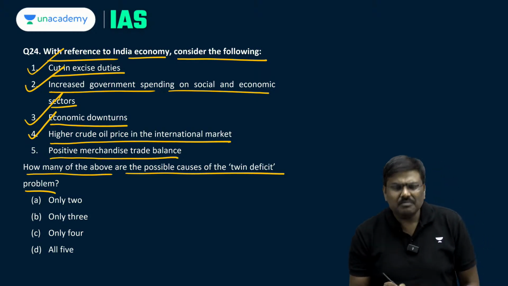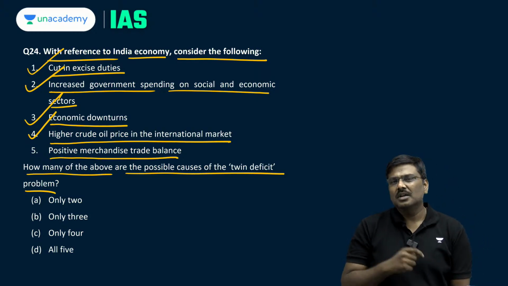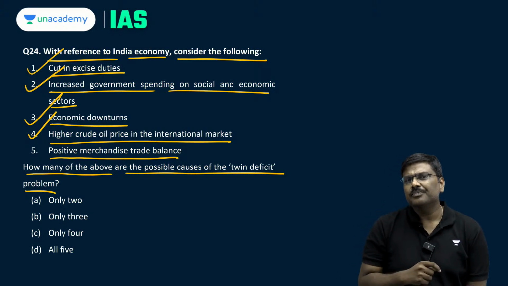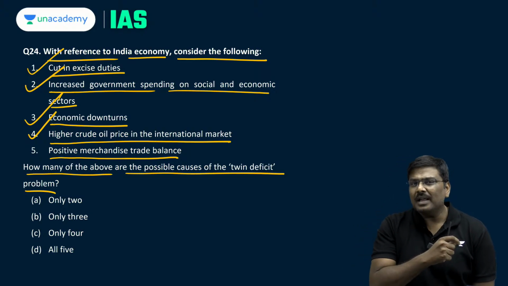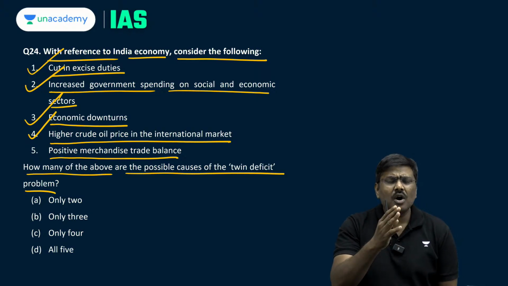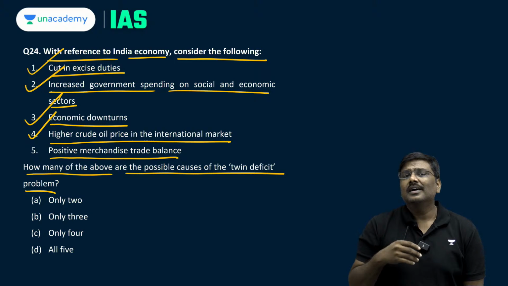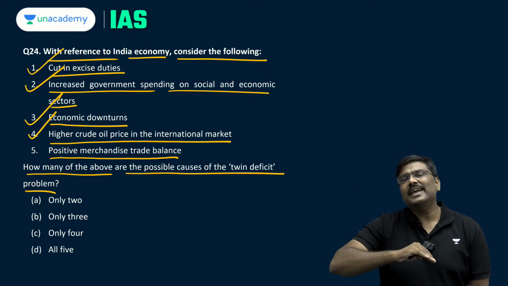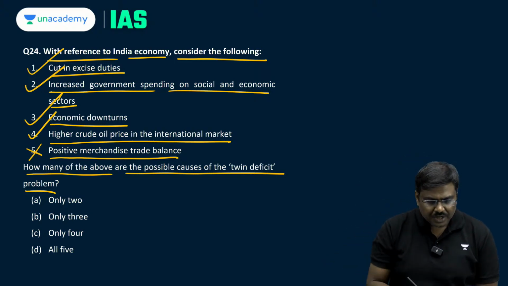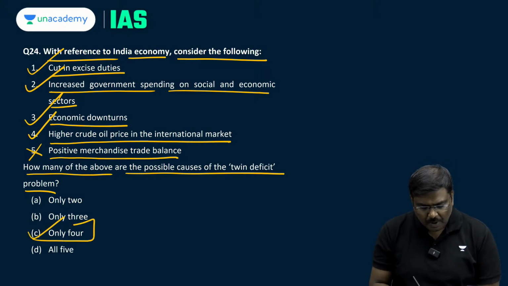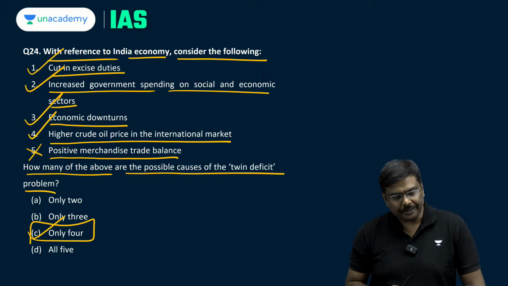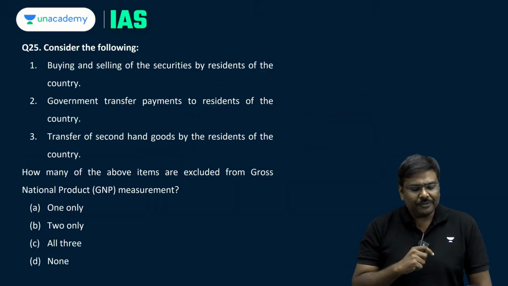Fifth one, positive merchandise trade balance. If there is a positive trade balance, it is not going to cause a current account deficit. It is not going to contribute to CAD. Rather, it might reduce the CAD. So fifth one is wrong. Question number 24, 1, 2, 3, 4 are true. Right option will be option C. Only 4 are correct.